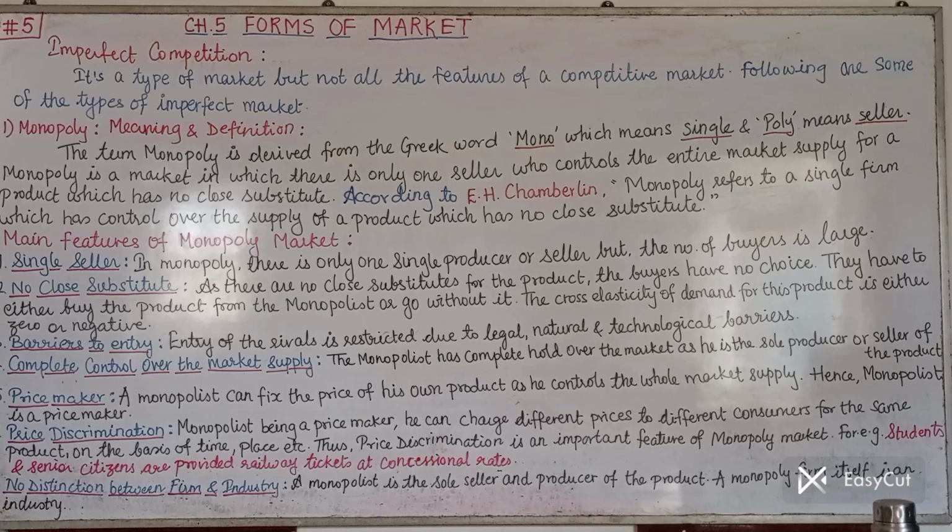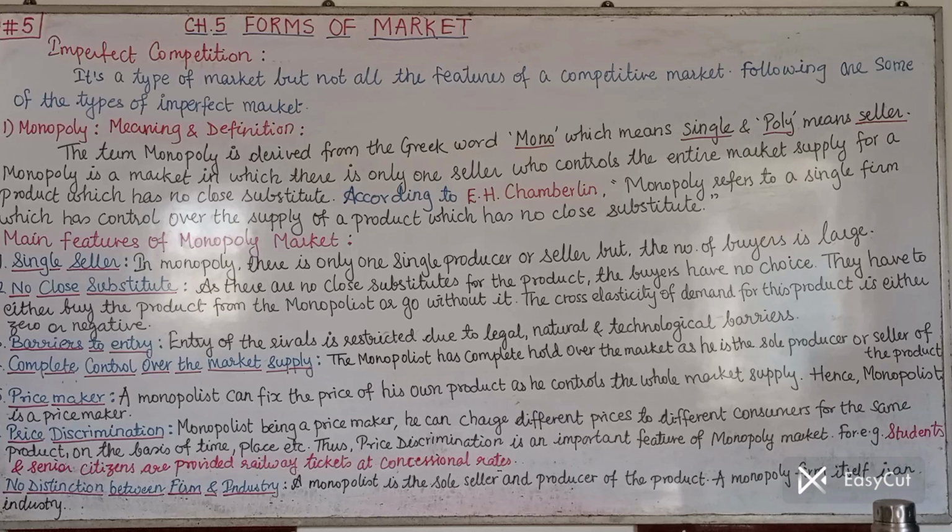So what is monopoly? The term monopoly is derived from the Greek word mono, which means single, and poly means seller. So monopoly becomes single seller. Monopoly is a market situation in which there is only one seller or producer who controls the entire market supply for a particular product, which has no close substitute.